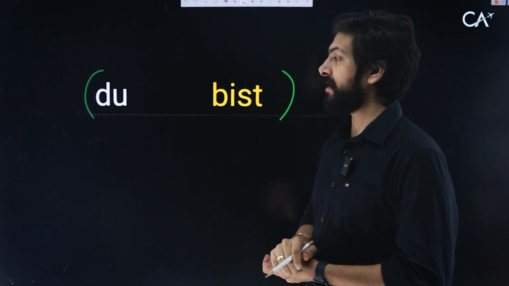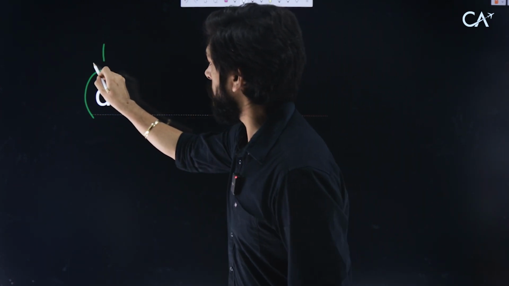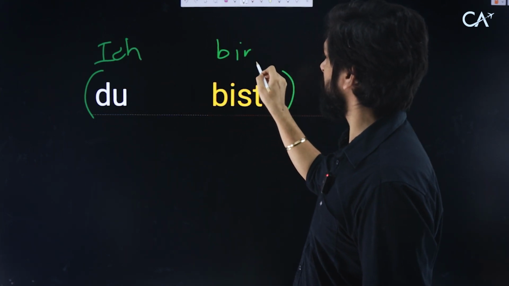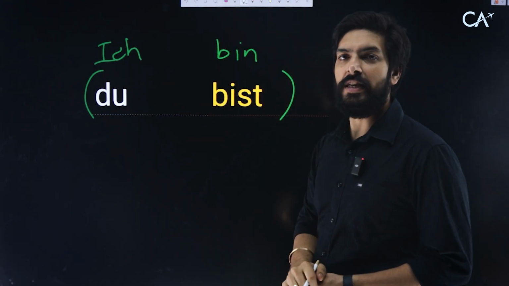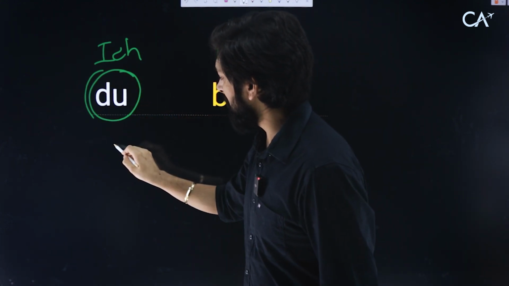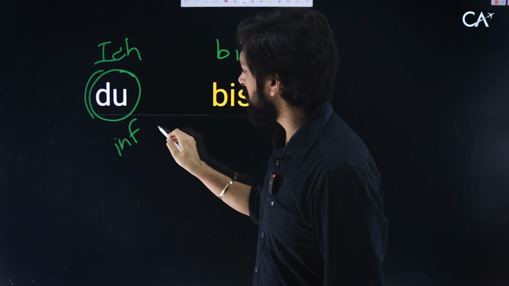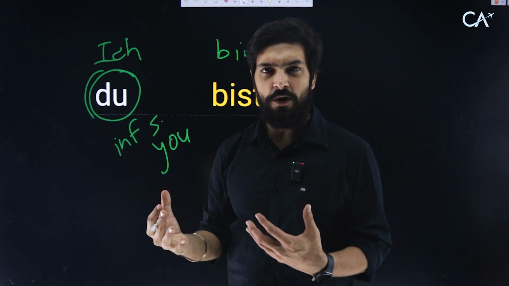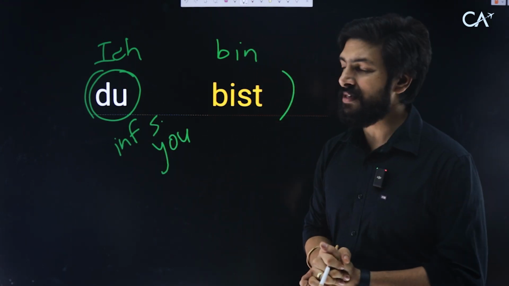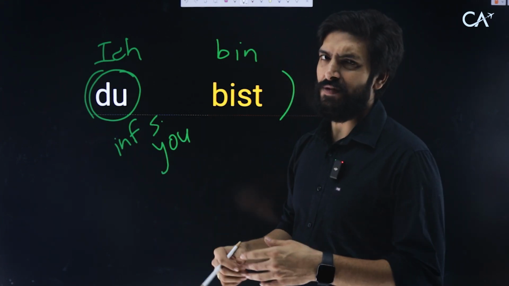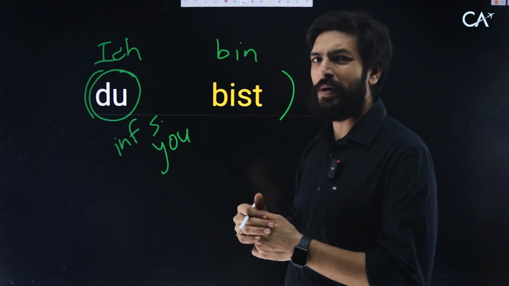Du bist. Remember ich? So ich was ich bin, and we have du bist. Ich bin, du bist. What is du? Du is the informal singular you. So when you know the person, basically any person, and you want to call them you, you call them du. Very close to tu in Hindi, but not exactly.